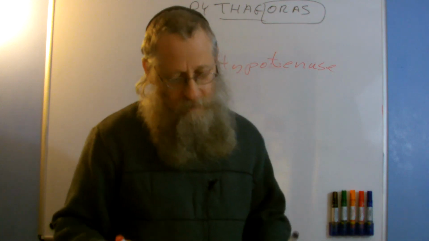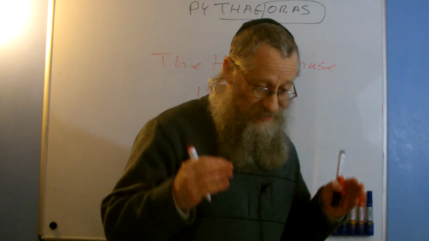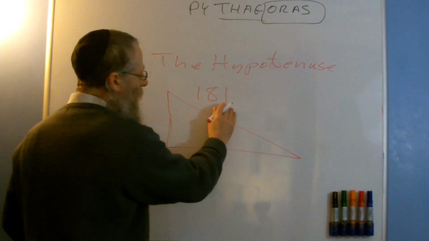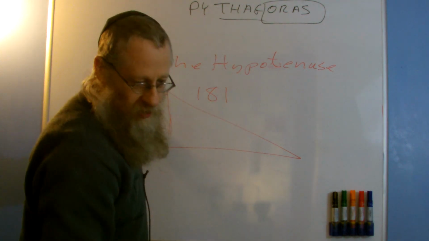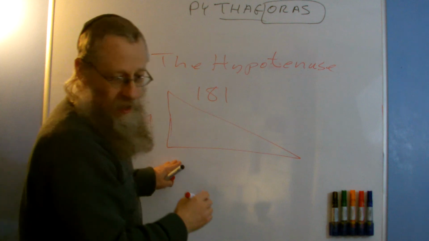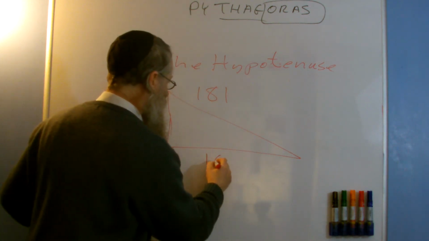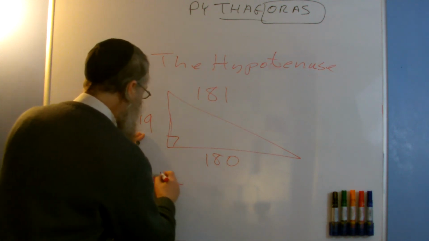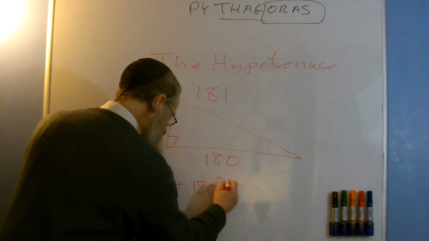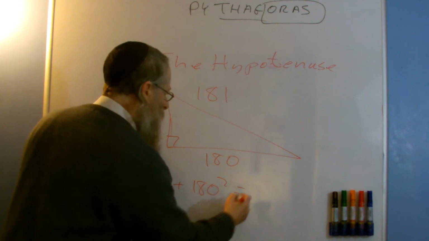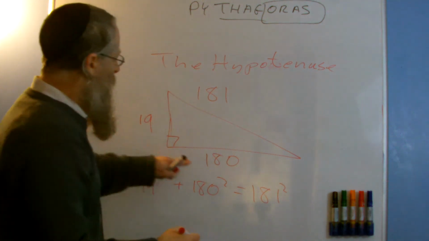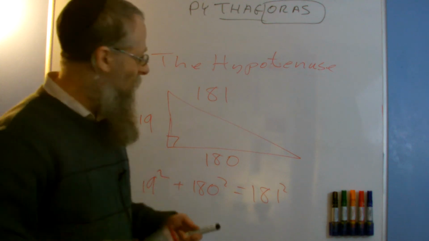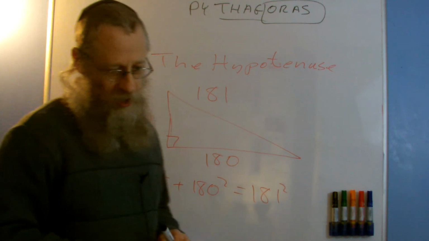Now, is that part of a right angle triangle? And the answer is yes, because we can draw the hypotenuse with 181 here, and we can put the numbers 19 for this side and 180 for this side. And if I square 19 squared, and I square 180 squared, I will get 181 squared. In other words, these three numbers fulfill the requirement of Pythagoras Theorem for integer numbered sides.